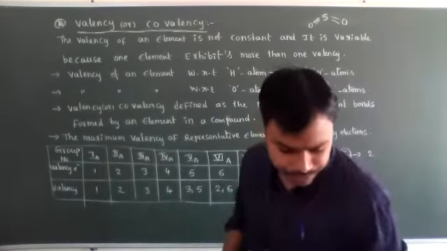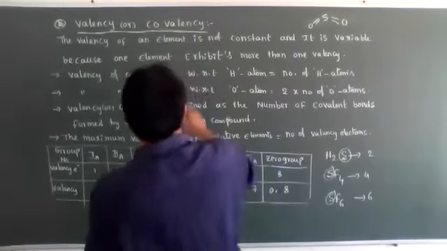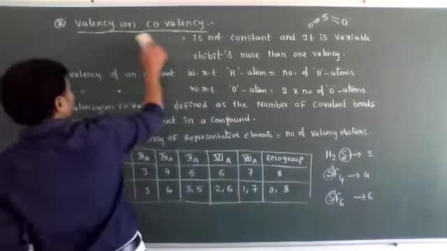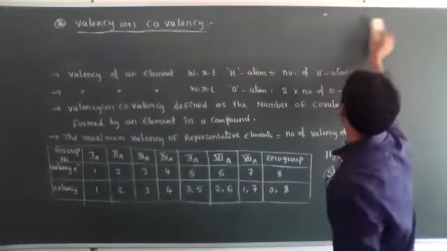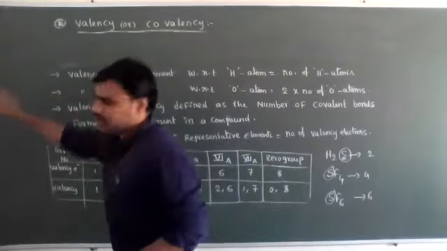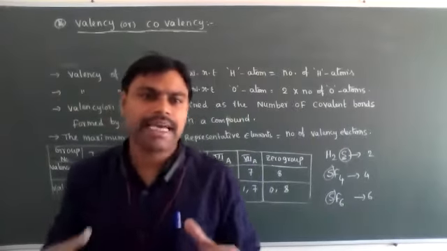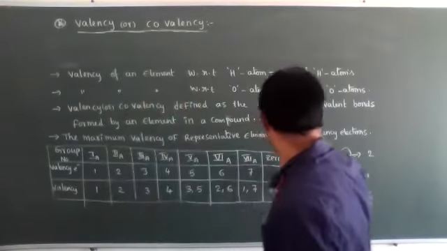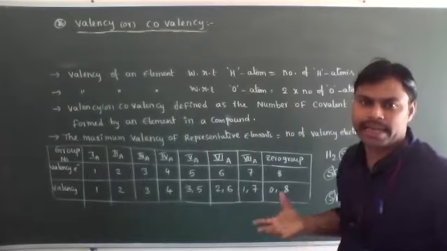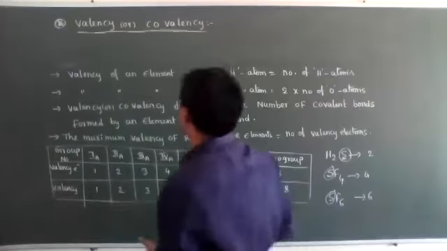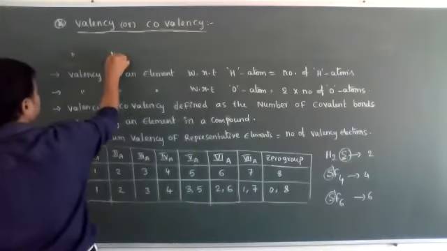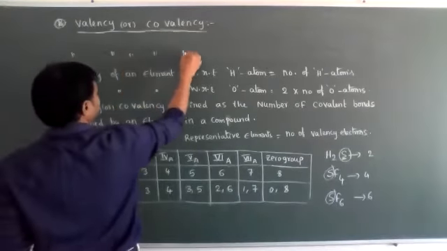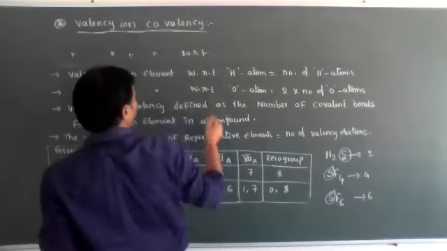In the same way, if the central atom is surrounded by halogens like fluorine, chlorine, bromine and iodine, then consider the valency of an element with respect to halogens.